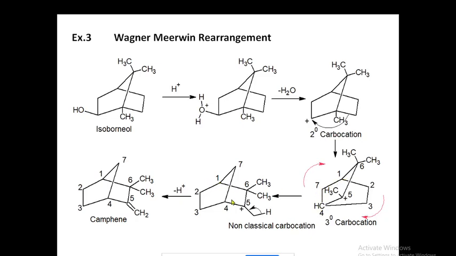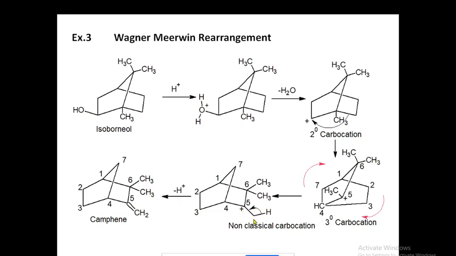I have just tilted this compound, this carbocation, so it looks easier to understand how you are getting this product here. Finally this H plus is lost and the double bond will form here.